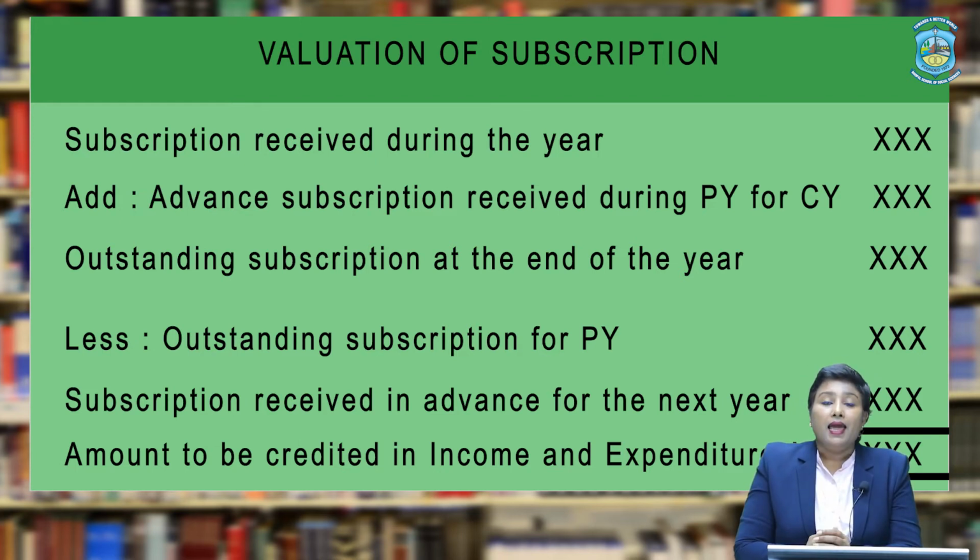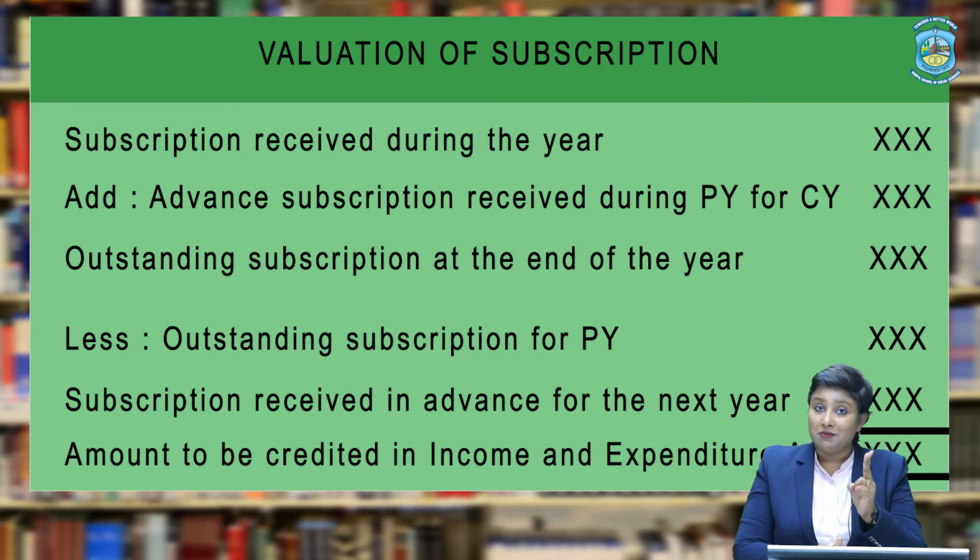Similarly, any outstanding or accrued income at the end of the current year. All right. Now, in this chapter, there is a unique word used for accrued income, and that is outstanding income. It is one and the same. So, any outstanding income at the end of the year has also arisen in the current year, hence will be recorded in the debit side, and therefore, you shall add it to the amount received as subscription.